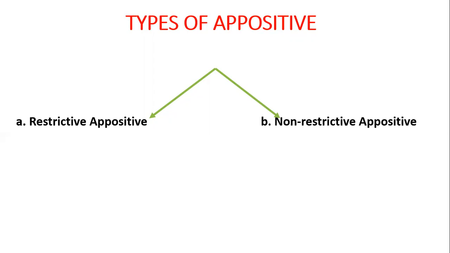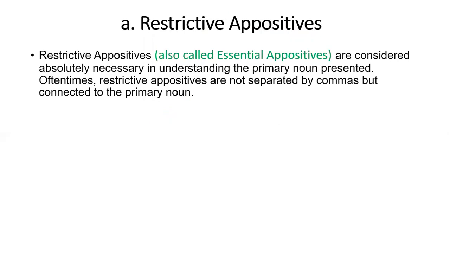What does it mean? Restrictive appositive. When we talk about restrictive appositives, we are talking about essential appositives. These are considered absolutely necessary in understanding the primary noun presented. Oftentimes, restrictive appositives are not separated by commas, but connected to the primary noun.